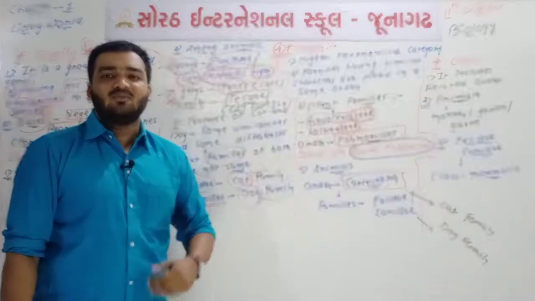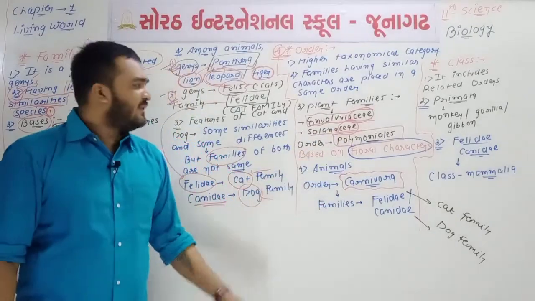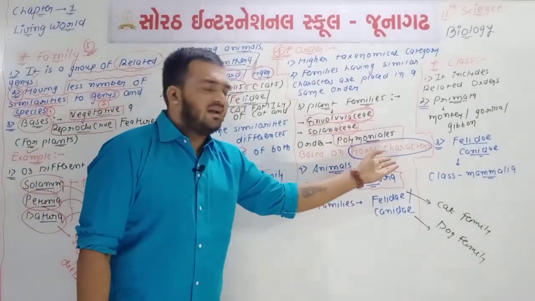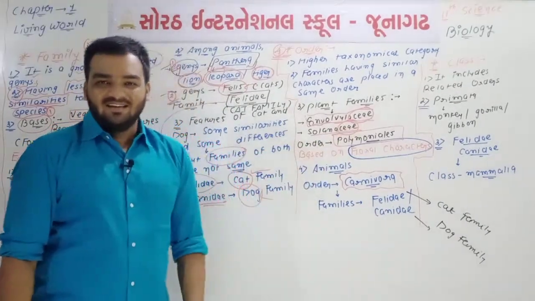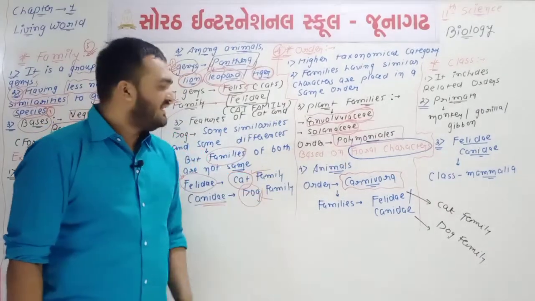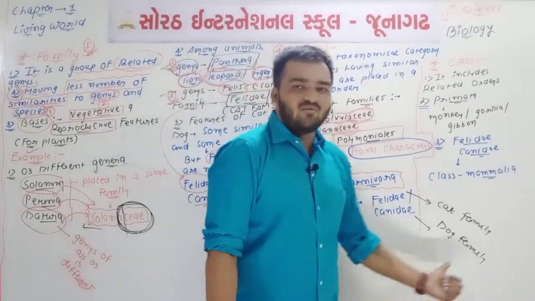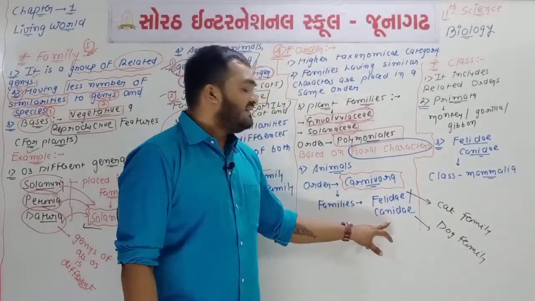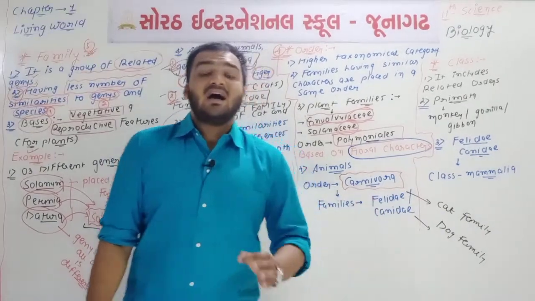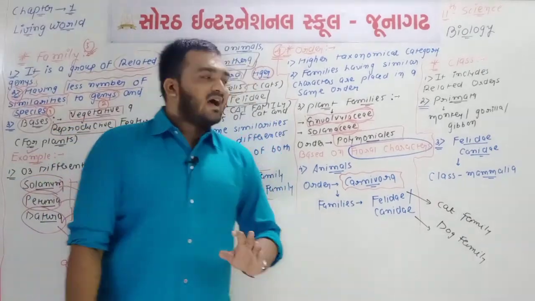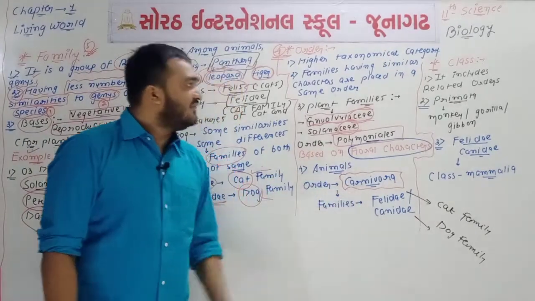For example, if you talk about the plant families, two names are there, Convolvulaceae and Solanaceae. Both plant families have the same floral characters. That's why both are put under the order which is known as Polymoniales. Okay, this name is important. If you talk about the animals, different types of families like cat family and dog family, Felidae and Canidae, are put under an order which is known as order Carnivora. Okay, see, two names are there. First one is Polymoniales and second one is Carnivora.